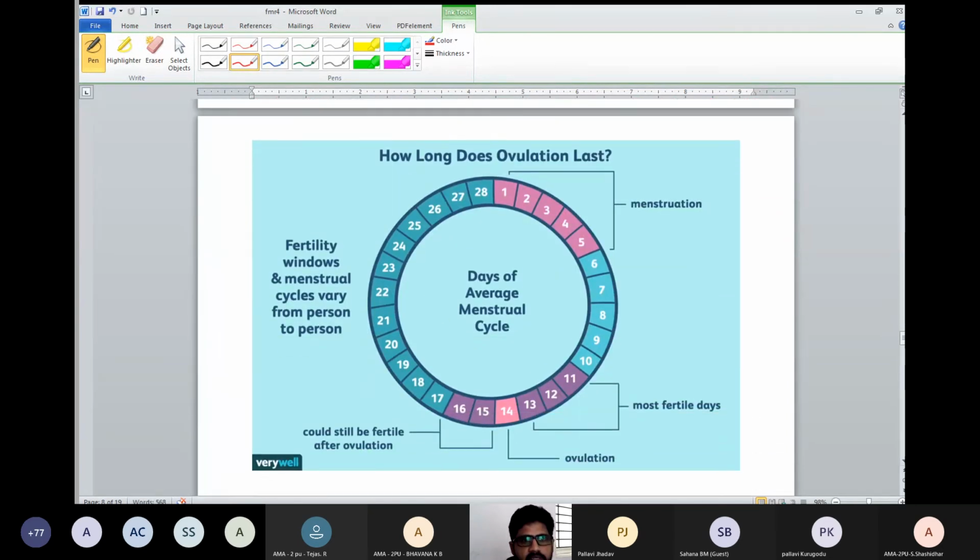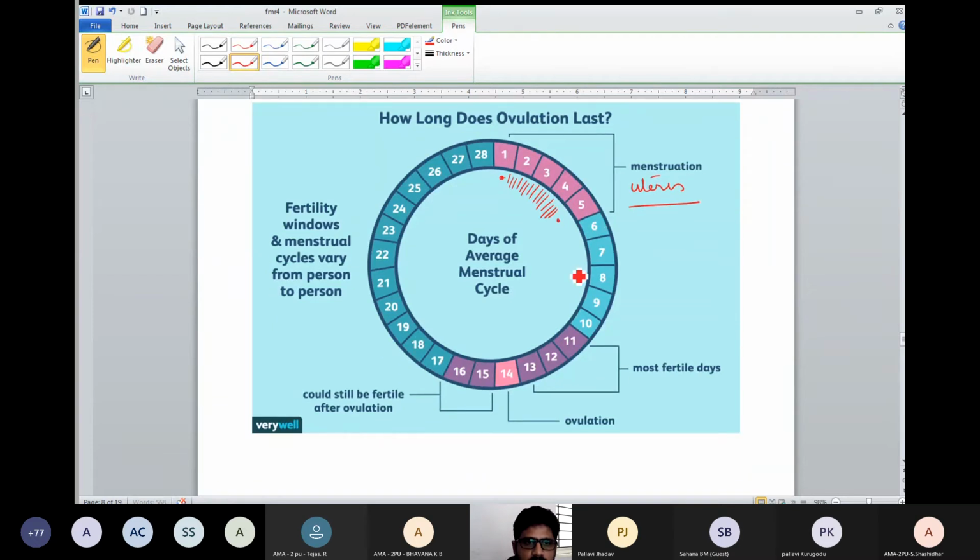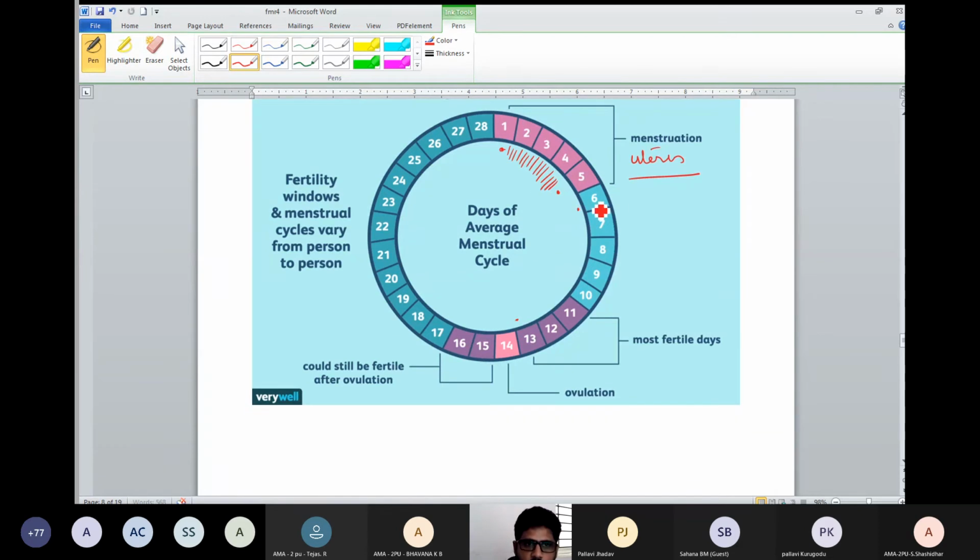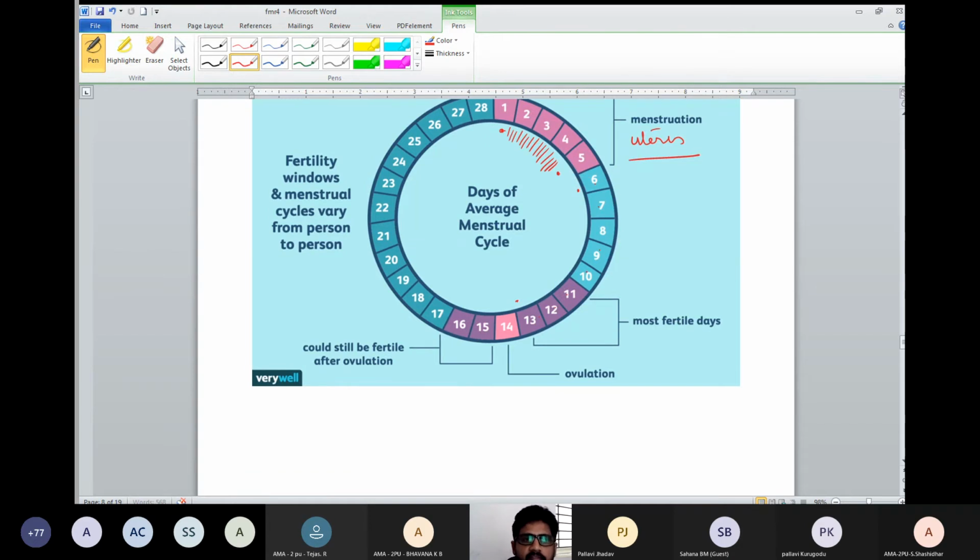See, how long does ovulation last? From the first day to the fifth day, what happens? Bleeding occurs. Where? In the uterus. Next, sixth day to 13th day, what will happen? Means how many days? 1, 2, 3, 4, 5, 6, 7, 8, 9 days. So in 9 days, what will happen? The follicle will grow, in the ovary.